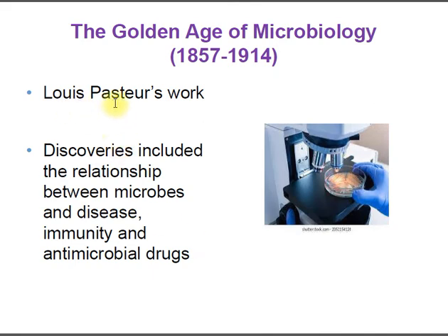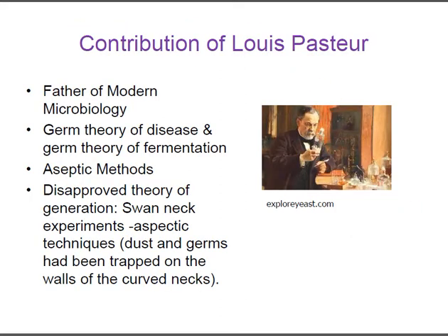The majority of the work was done by Louis Pasteur and other eminent microbiologists who led to the development of this field. The period from 1857 to 1914 can be considered the golden period of microbiology.